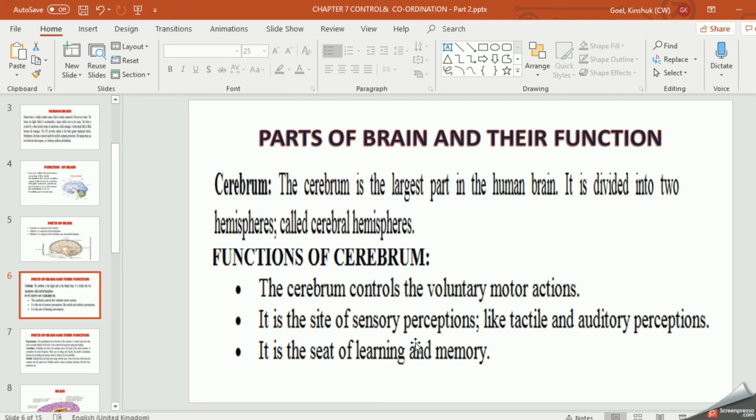Now it is a site of sensory perceptions like tactile and auditory perceptions. It is the seat of learning and memory. This I already discussed. If you see a lion coming towards you, your eye responds, right? That part I'll call the occipital lobe. I'll discuss it later on. And even your memory, your learning, your auditory perceptions. Let me take the lobes first.